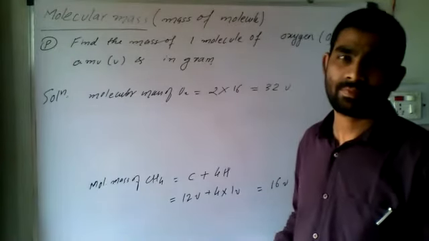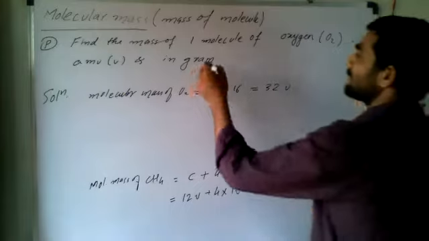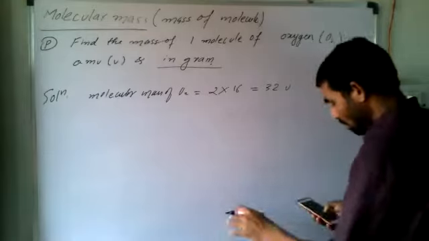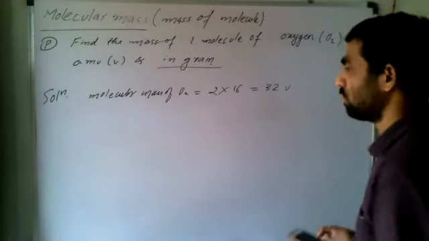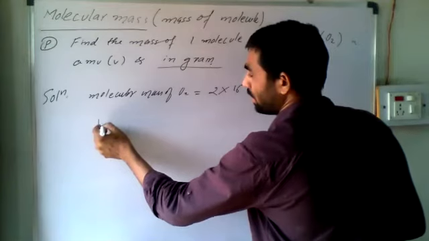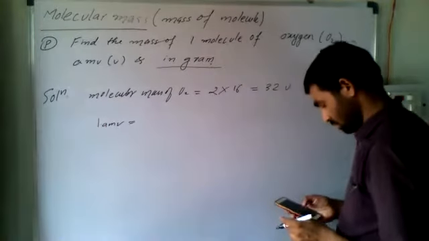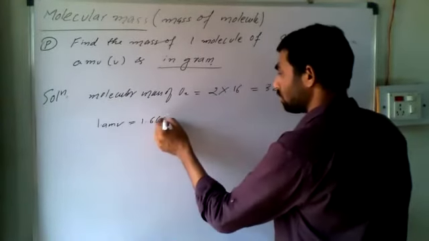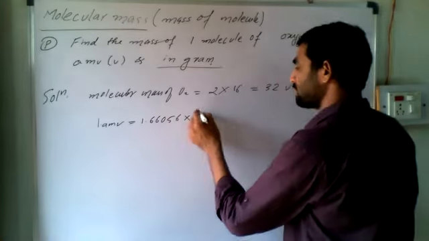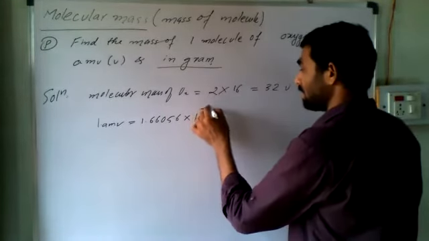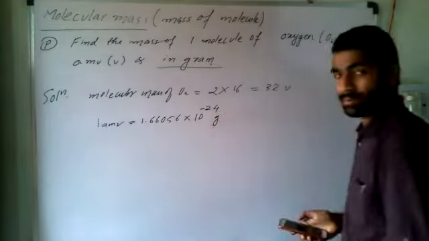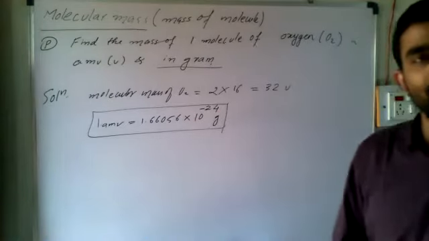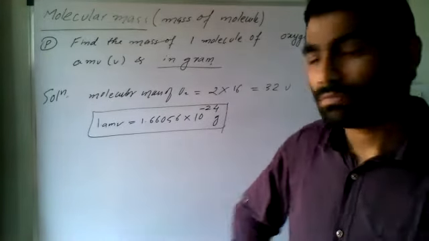Yes. Next one. It is also asking to convert this into gram. How can we convert this? We know 1 AMU is equal to 1.66056 into 10 to the power minus 24 gram. This is standard. What we have to do is multiply this.